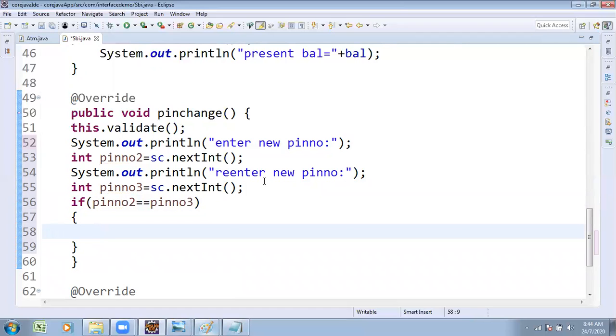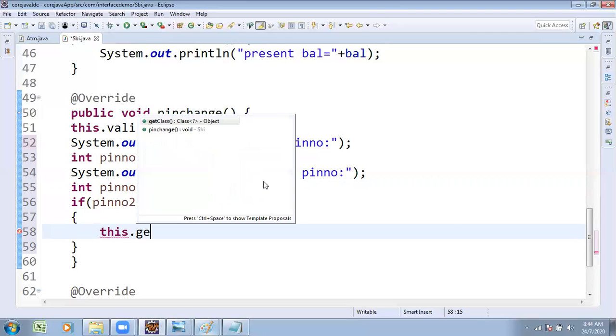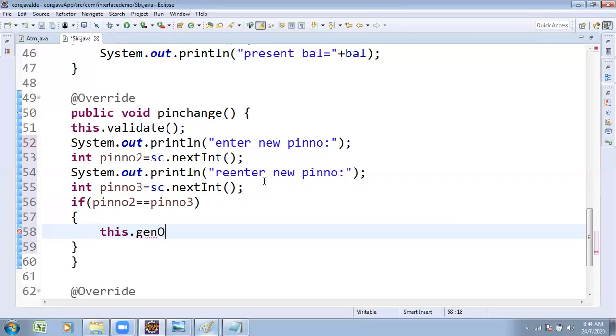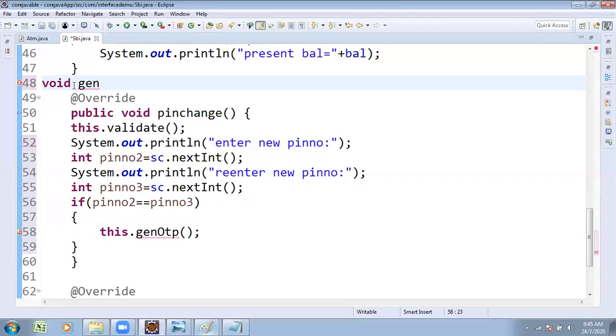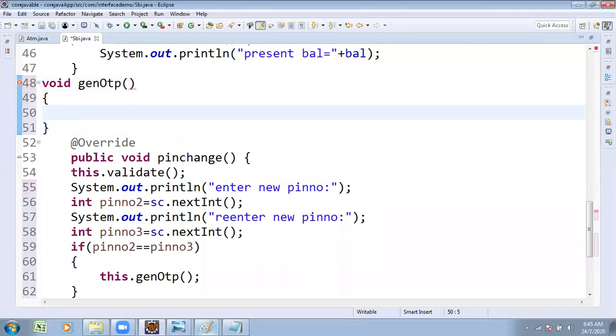What is generally done next? It expects one OTP process. Before the process, it expects one OTP, so this dot generate OTP method. Till now this method is not there, so I have to write one more method, void generateOTP. You know very well, OTP stands for one-time password.